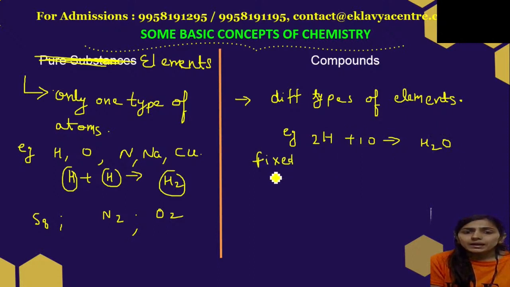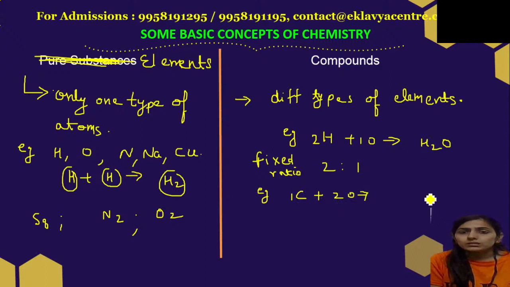The ratio of hydrogen to oxygen is 2 to 1. Another example, you can take carbon. 1 carbon plus 2 oxygen gives us CO2. So the ratio is 1 to 2.